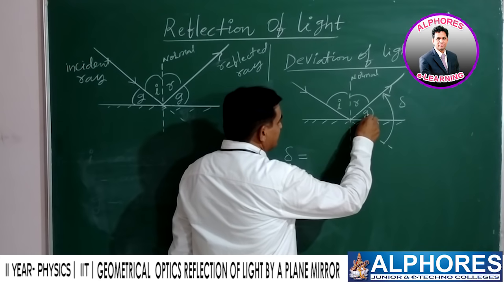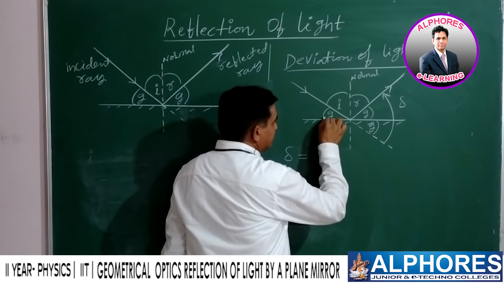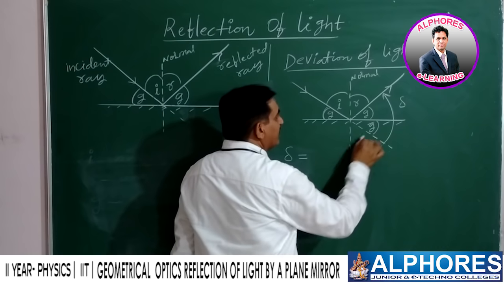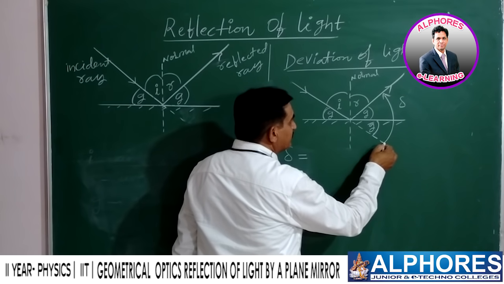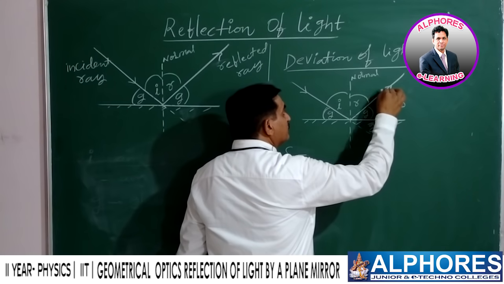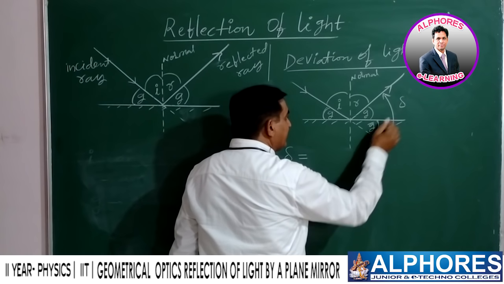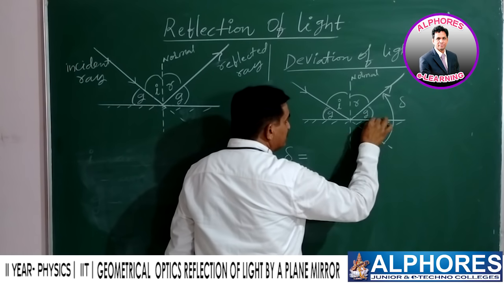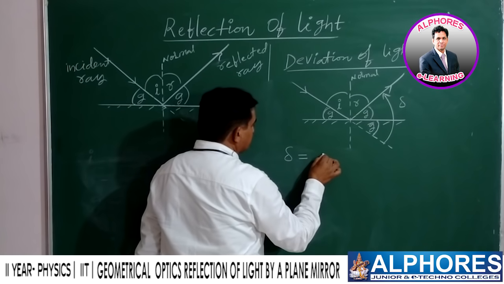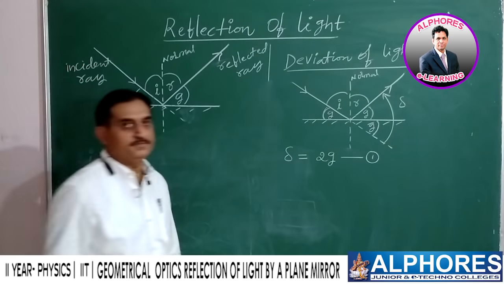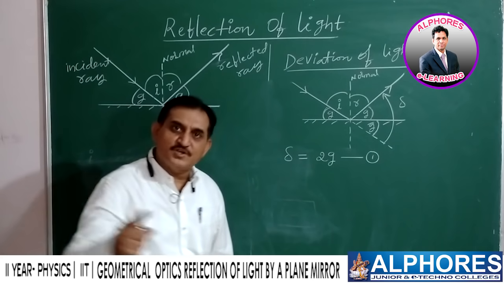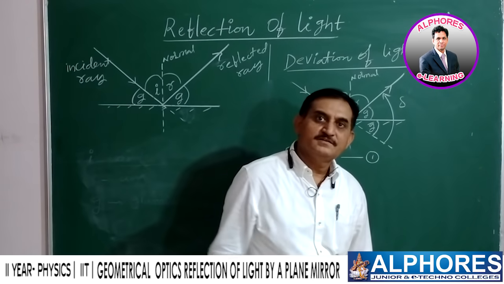Here this is the glancing angle, this is also the glancing angle. This angle and this angle are both equal. Now the deviation suffered by the light from here to here, delta, is G and G together, G plus G, 2G. This is the deviation suffered by the light in terms of the glancing angle.